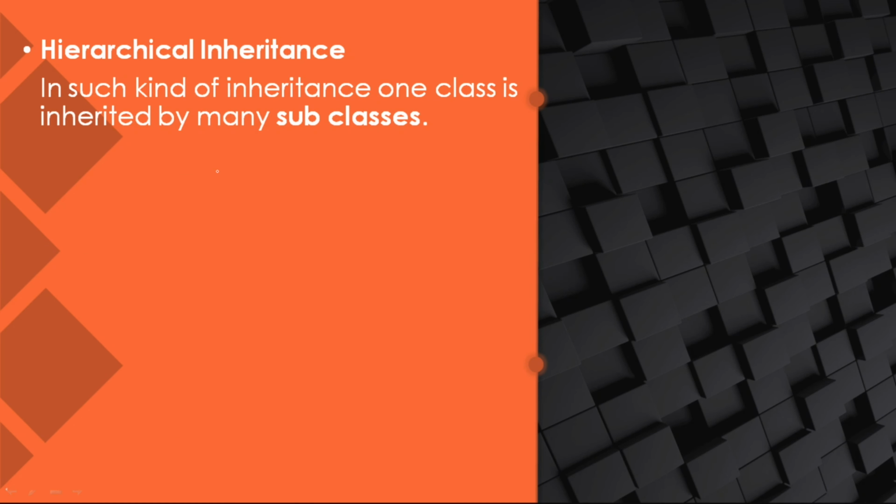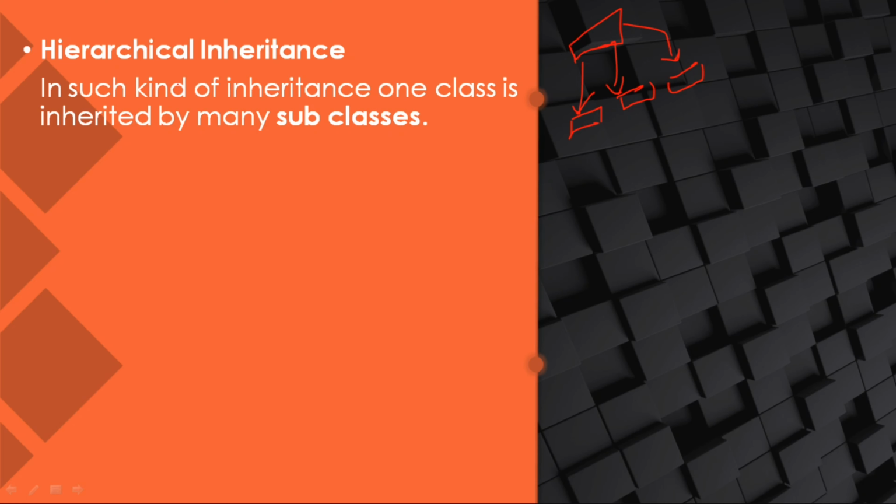Now let us discuss hierarchical inheritance. In this kind of inheritance, one class is inherited by many subclasses. If we have one main class, this main class will be inherited by more than one subclass. This is inherited by one subclass, this by another subclass, and again by another subclass.